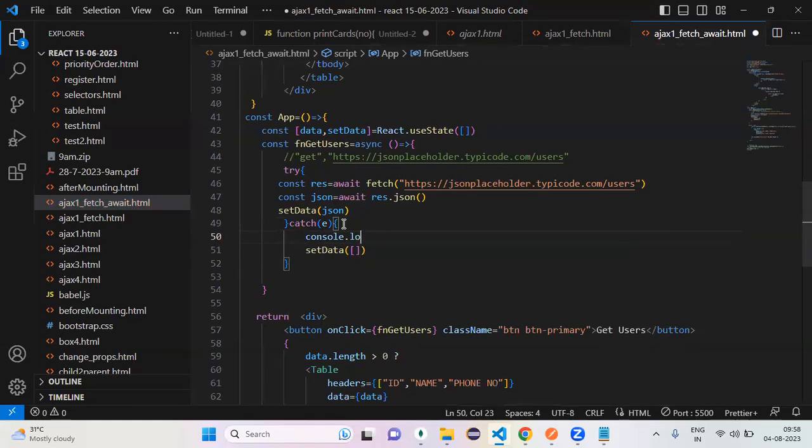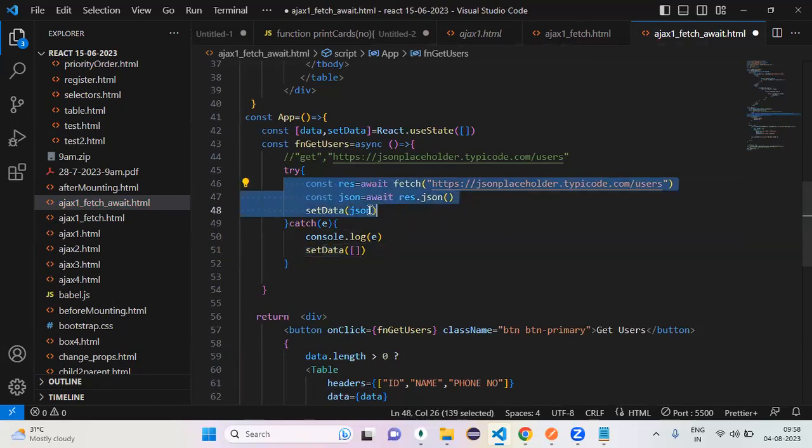Okay, separate discussion of exception handling, we'll see. If it is a failure, then that time it is going to execute the catch method. My data is then an empty array. If it is a success, it will not go to the catch. When an exception is raised in the try block, only then it goes to the catch block. We have a separate concept, exception handling, where we can discuss this. Up to here, okay or not? Yes, sir. Okay, perfect.